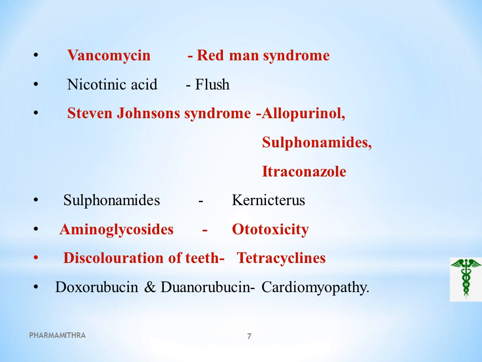This condition makes it hard for the heart to deliver blood to the body, and finally results in heart failure. So, Redman syndrome is caused by vancomycin, Stevens-Johnson syndrome by allopurinol, sulfonamide, and itraconazole, ototoxicity by aminoglycosides, and discoloration of teeth by tetracycline.